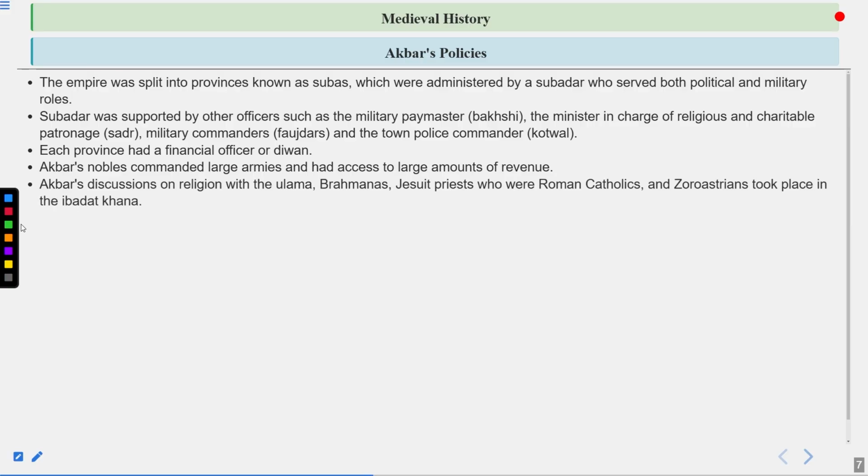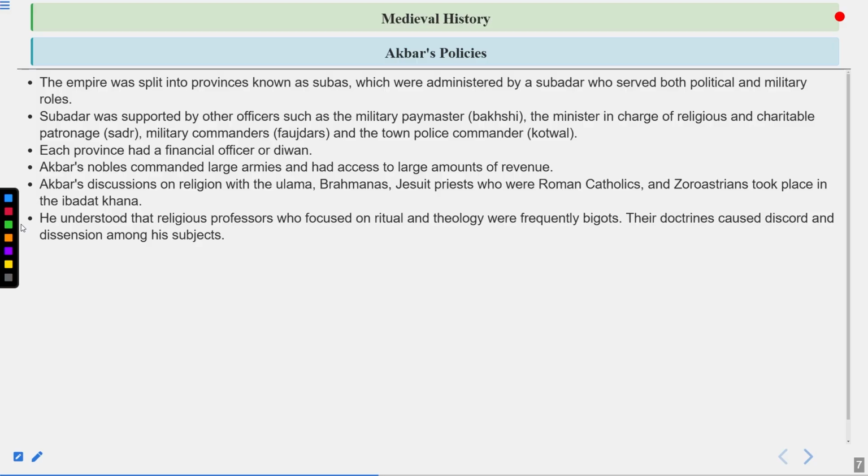Akbar's discussions on religion with the ulema, Brahmanas, Jesuit priests who were Roman Catholics, and Zoroastrians took place in the Ibadat Khana. Even though Akbar was an illiterate king, he was very fond of religion. For that purpose, he created the Ibadat Khana. It was the place at which Akbar started taking lessons about his own religion and the other religions also. That was the time period around 1575 to 1580, when Akbar started reading about all the different types of religions at this place, and that is called Ibadat Khana.